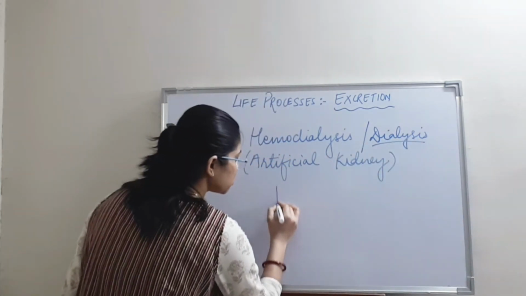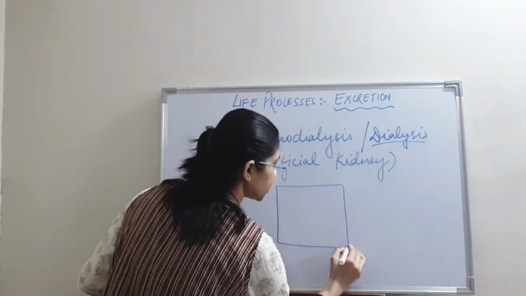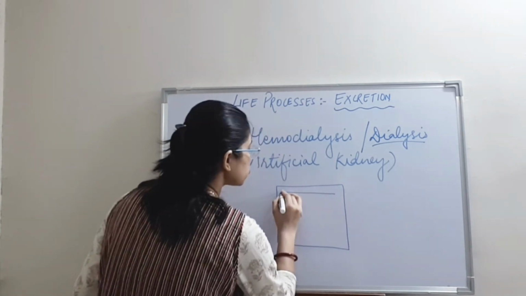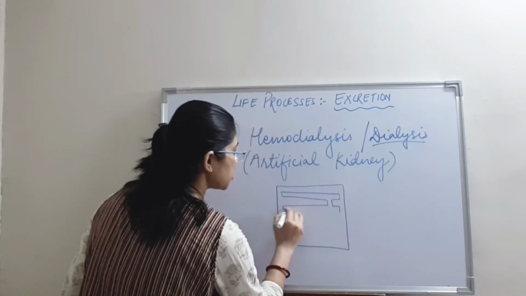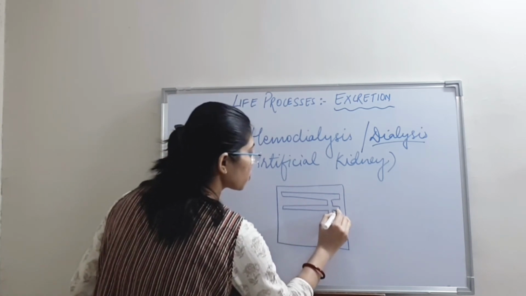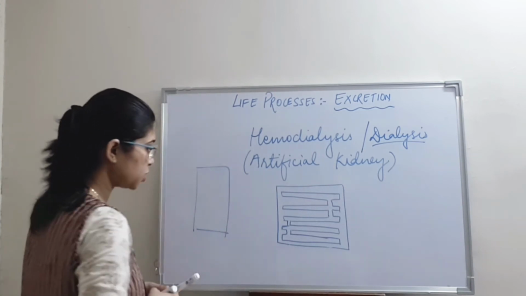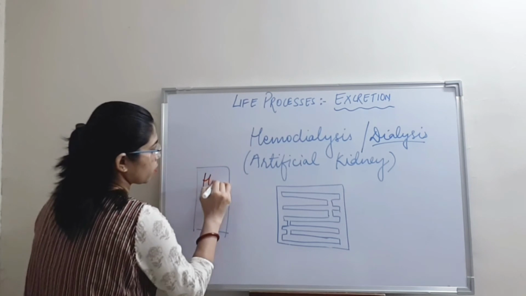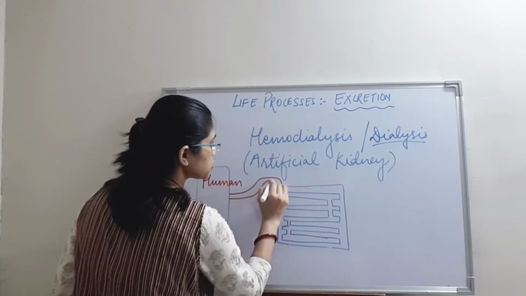In this process, there is a tank which is filled with dialyzing liquid. It is composed of many number of tubes. These tubes are semi-permeable. For example, this is the human body. The blood from the human passes to this tank.